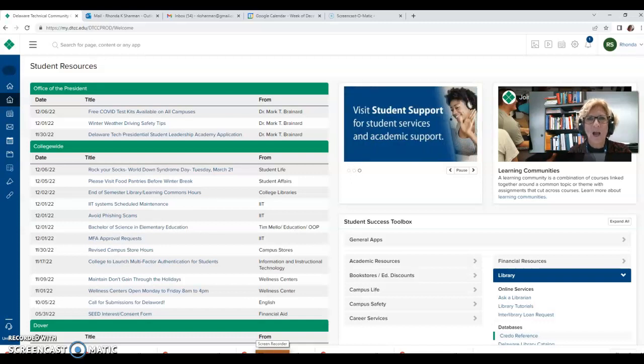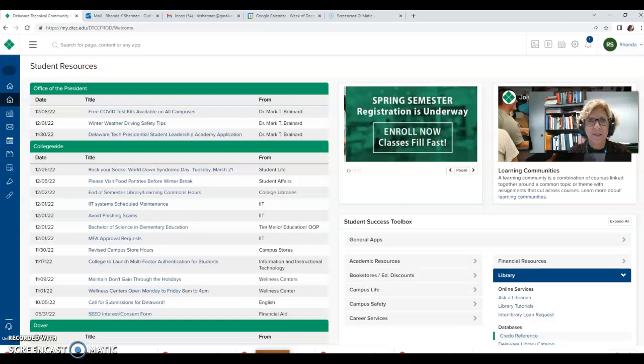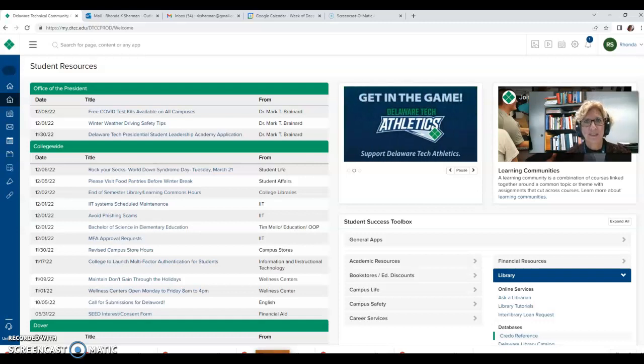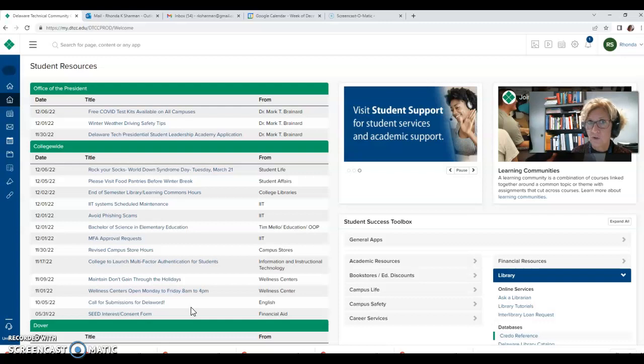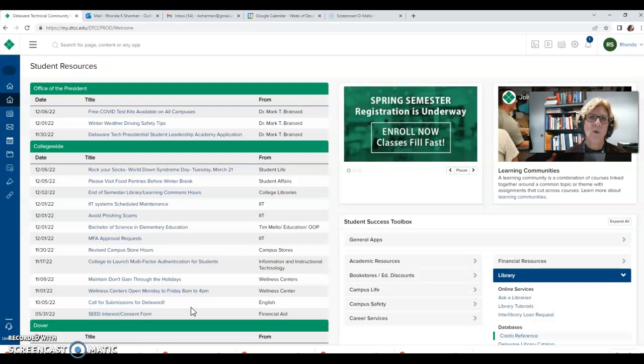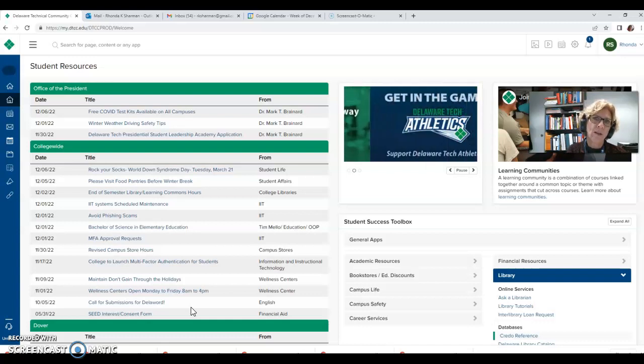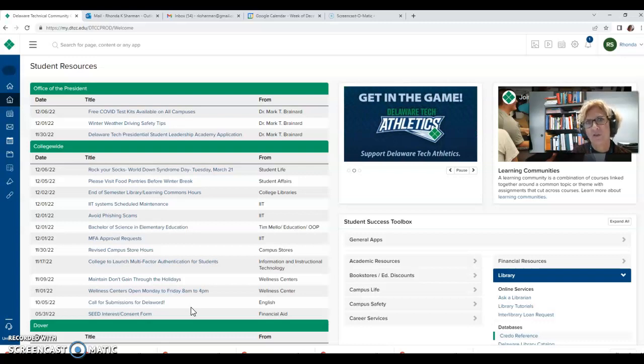Hi everybody. I want to show you how you can find an article in CREDO once you have decided on the debatable topic for your Unit 1 English 102 project. So you have now found the debatable topic that you found in SERVS. Now you want to find an article in CREDO, which is a database that gives a lot of background knowledge and reference type knowledge on various topics.